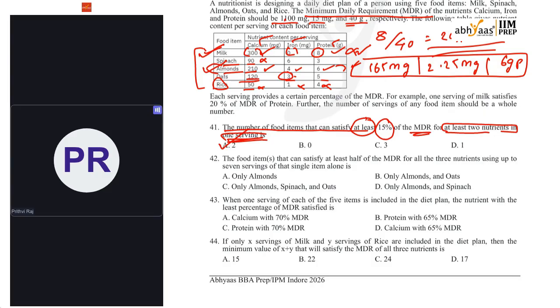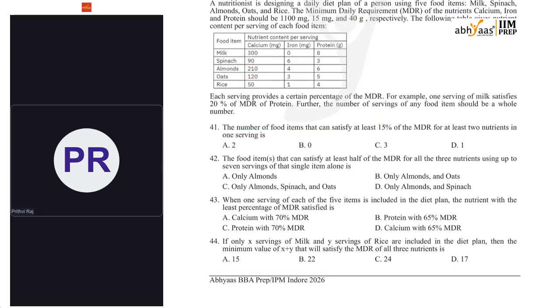Next, the food items that can satisfy at least half of the MDR for all the three nutrients using up to 7 servings of the single item alone. So multiply everything by 7. Then see 50% of MDR, again calculate. 50% of MDR is nothing but 550 milligrams of calcium, 7.5 milligrams of iron, and 20 grams of protein. And that has to be done with 7 servings, so multiply everything by 7.